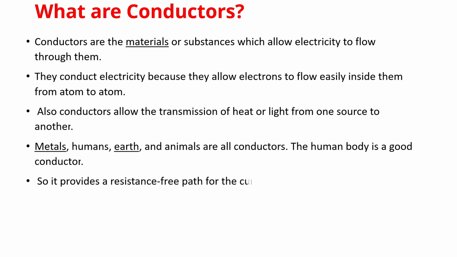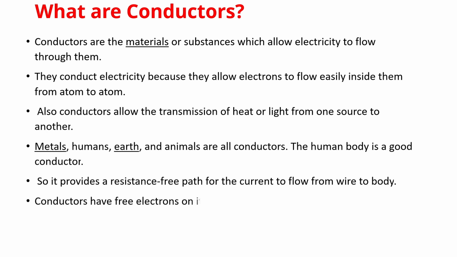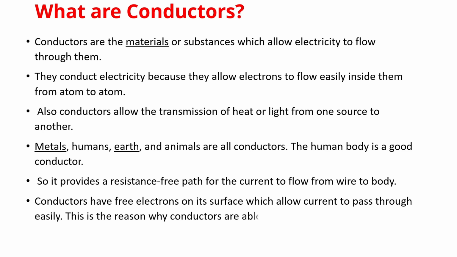So it provides a resistance-free path for the current to flow from wire to body. Conductors have free electrons on their surface which allow current to pass through easily. This is the reason why conductors are able to conduct electricity. See, conductors are the materials through which the current can be passed, and here current can be passed because free electrons are available.